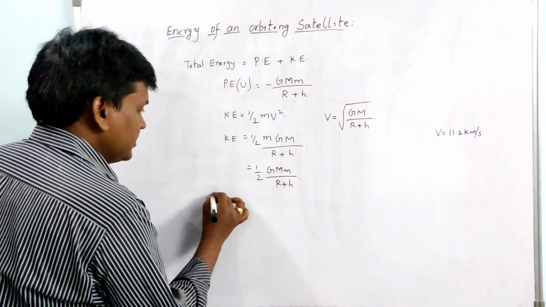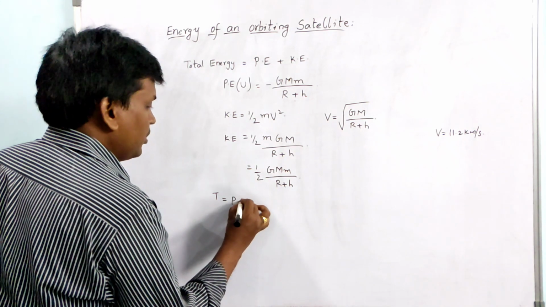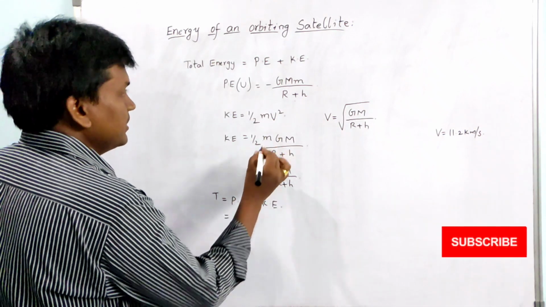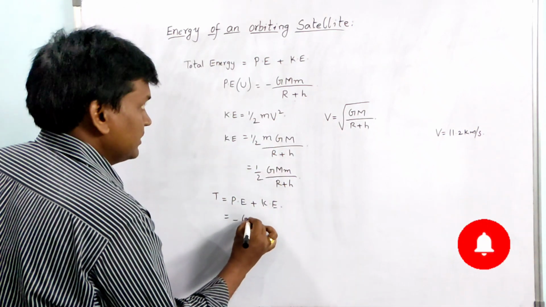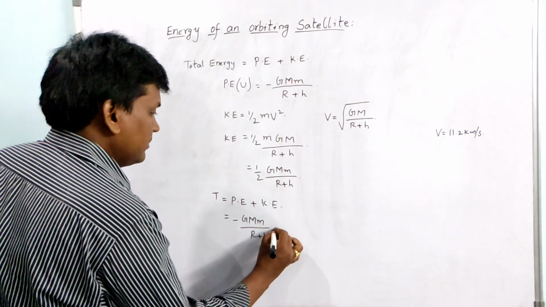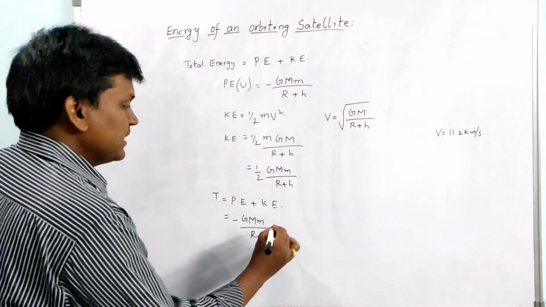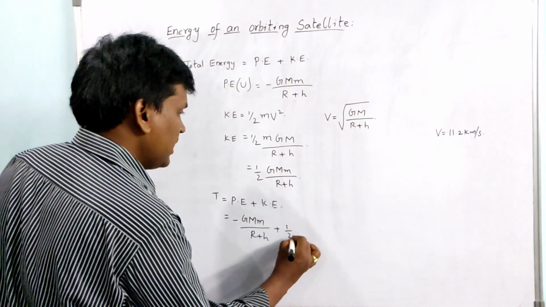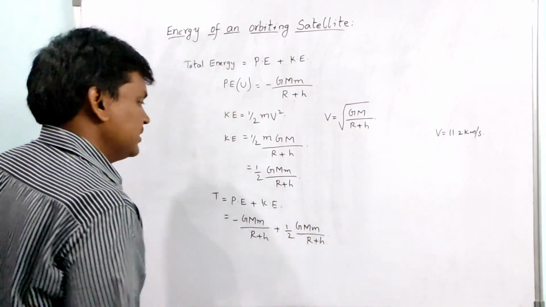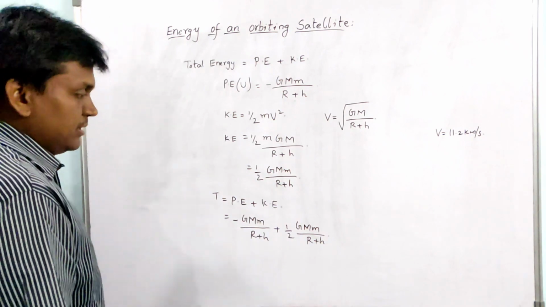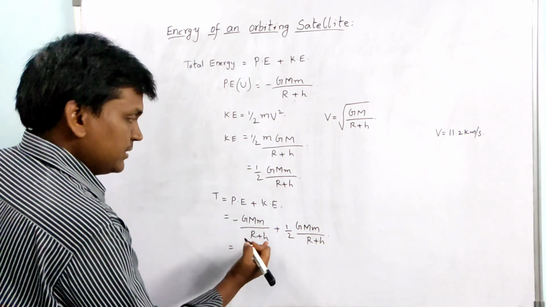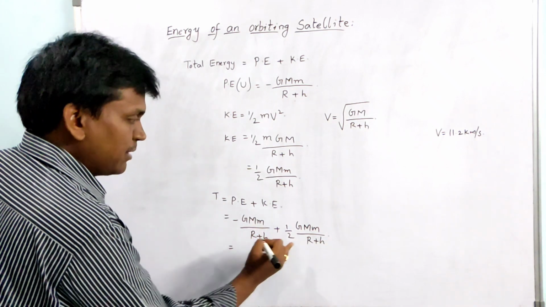So the total energy T equals potential energy plus kinetic energy. Potential energy is minus GMm by R plus h, plus kinetic energy, which is half GMm by R plus h. If you try to solve this, GMm by R plus h is common.